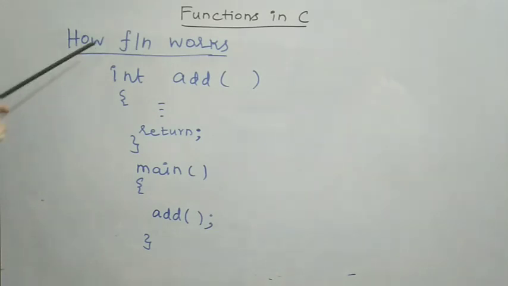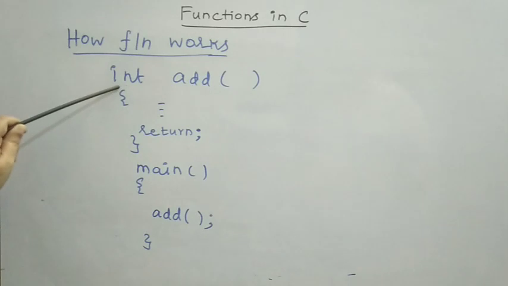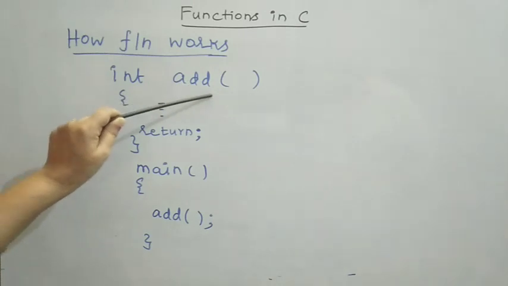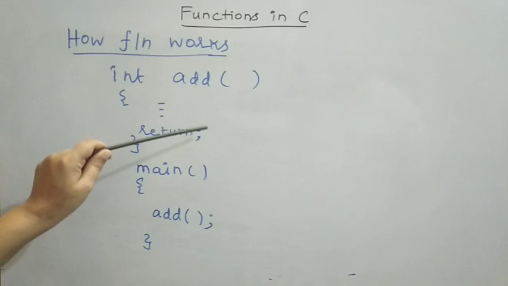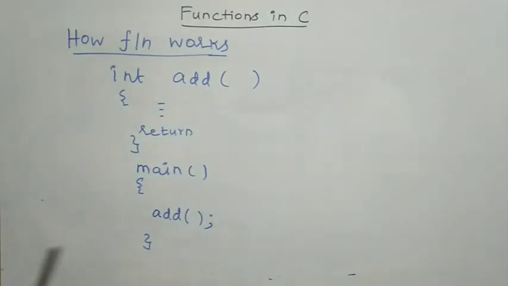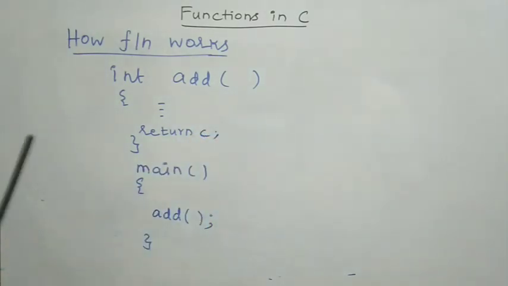How does a function work? In my program, I have written two functions, main and add. The first one is the function header statement. The return type is integer. It is going to return an integer value, and its function name is add. Empty parentheses mean it is not going to take any parameter. So it is going to return some value.